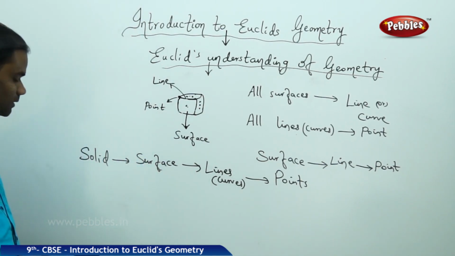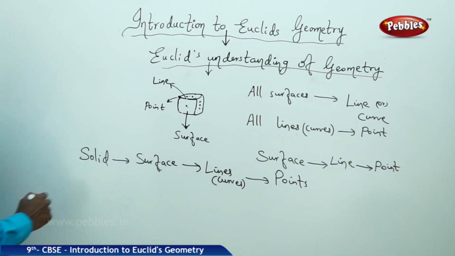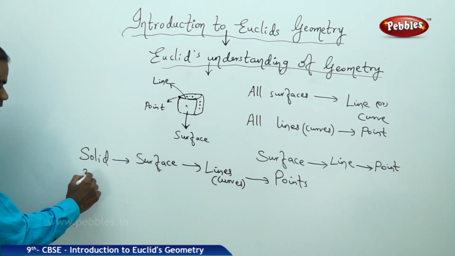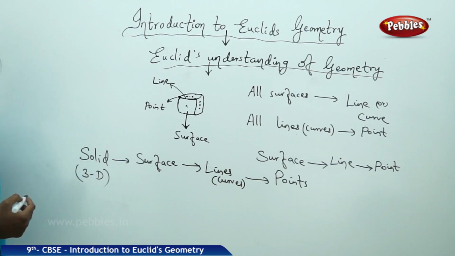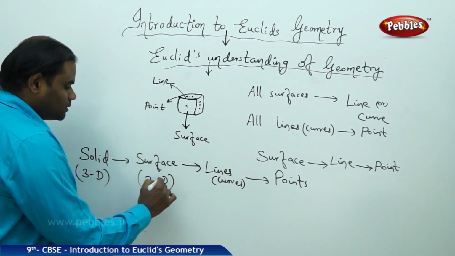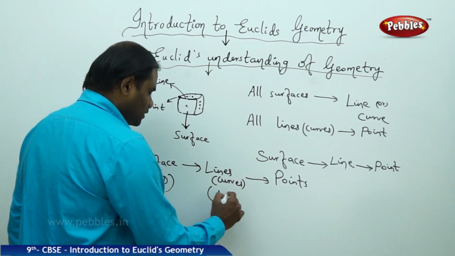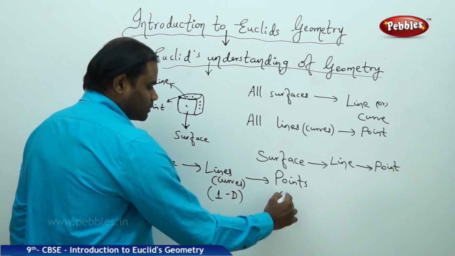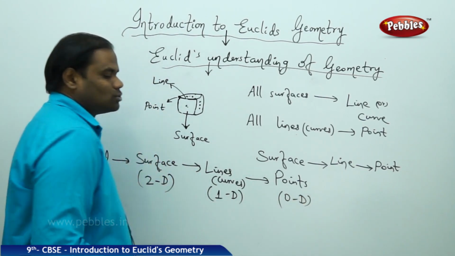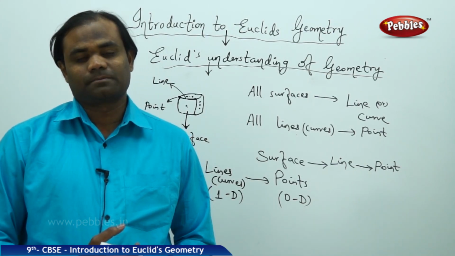Also, let's make the most important note in this case, that a solid is referred to as the three-dimensional structure. A surface is referred to as a two-dimensional structure, and a line is referred to as a one-dimensional structure. A point is referred to as a zero-dimensional or no-dimensional structure.